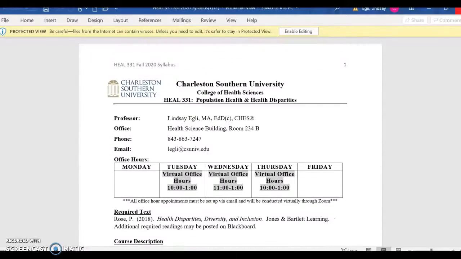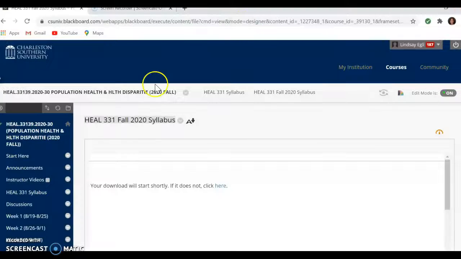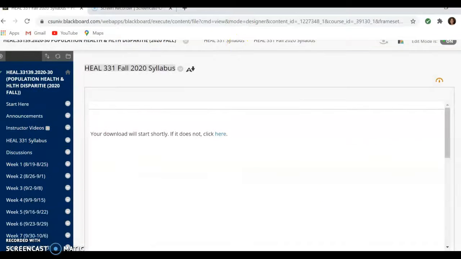So I'm going to get out of my syllabus here, and I'm going to go back to the class. So the discussions tab. Right now you can see that everything's going to be on the left-hand tab, and my screen's going to look different than yours because all of the weeks show up on mine. Yours isn't going to look like that. It's going to be week 1, and then when it's time for week 2 to open up, it will do that. That's just keeping people from working ahead. That's all that's doing, just keeping us all working at the same time.